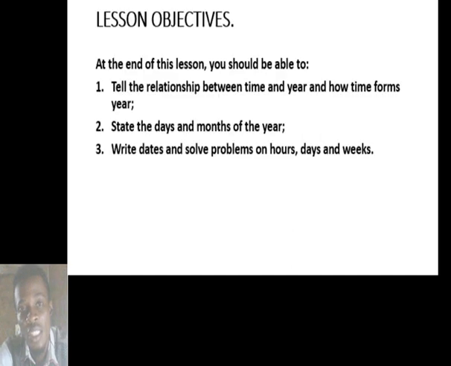Now we've been discussing the calendar since the beginning of this week, and today we'll be coming to an end of it, wrapping it up with writing dates. Yesterday we discussed the months of the year. Hope you still remember that song. There are 30 days in September, April, June, and November. All the rest of the months have 31 days each, apart from February, that has 28 days for an ordinary year and 29 days for a leap year. The first month of the year is January, and the last month of the year is December. Now today we're looking at writing dates.